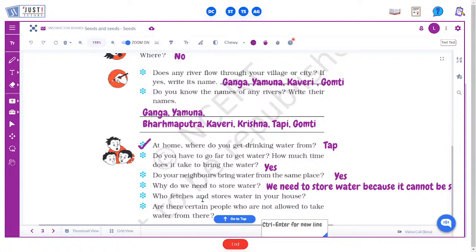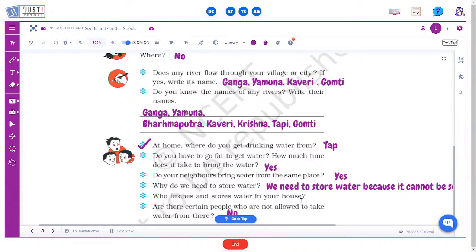Who fetches and stores water in your house? So you can write, if your father stores water, you can write that. If your mother does that, you can write that. If you do the same, you can write your name as well. Are there certain people who are not allowed to take water from there? You can write that as well. If anyone in your neighborhood is not allowed to take water from the place where you take it, you can write that also. Most of you must not be having such a condition, you can write no.